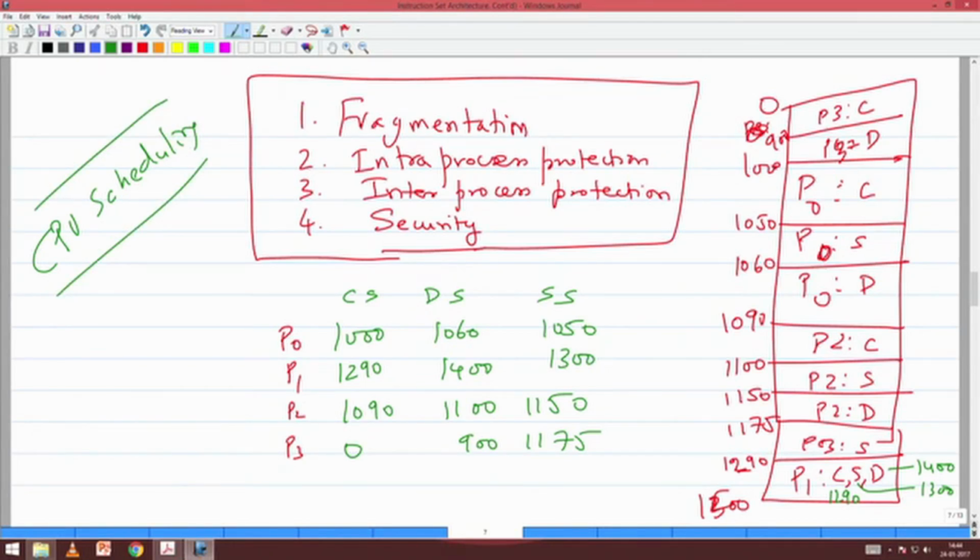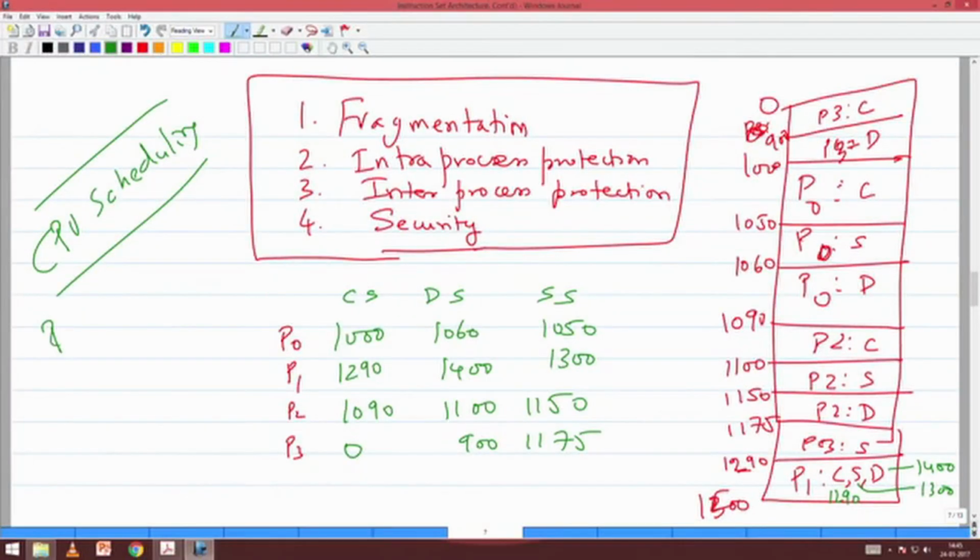Your process has started executing, her process has also started executing, both of these processes are loaded into memory. Then I need to switch from one process to another, to another, and again come back. This type of scheduling is called round robin scheduling.